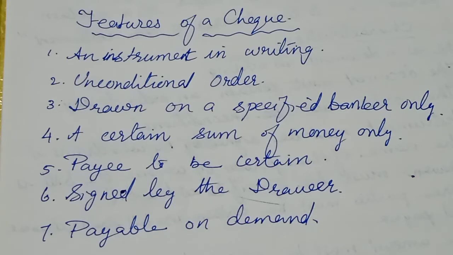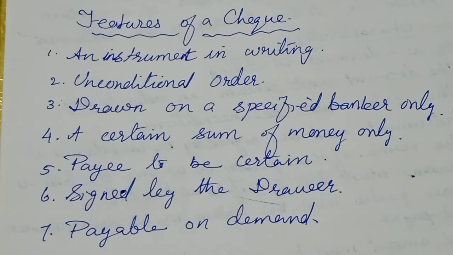Then the third one is drawn on a specified banker only. So this check is drawn only on a specified banker, not on a specified person. Then the next one is the instrument should instruct to pay a certain sum of money only, only money dealings, not any other things.